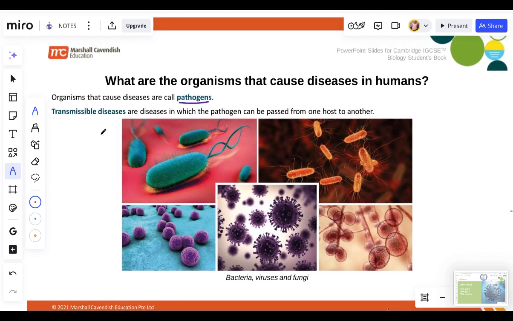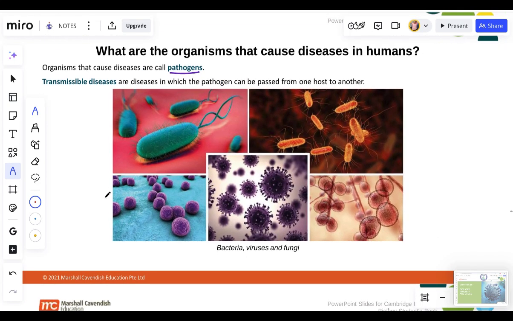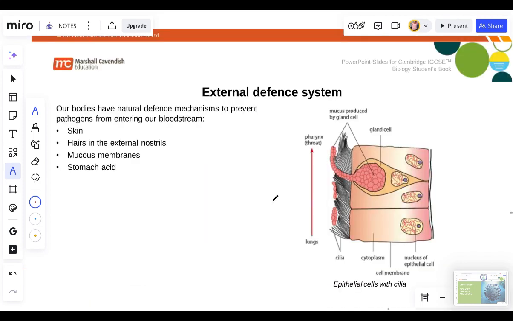Now, there are different types of diseases. We have transmissible diseases, which are also communicable or transmittable diseases, and non-communicable diseases. Transmittable diseases are diseases in which the pathogens can be passed from one host to another host, from one person to another person. If you look at this, these are pathogens. These are viruses, you can see. These are bacteria, mixtures of bacteria and viruses.